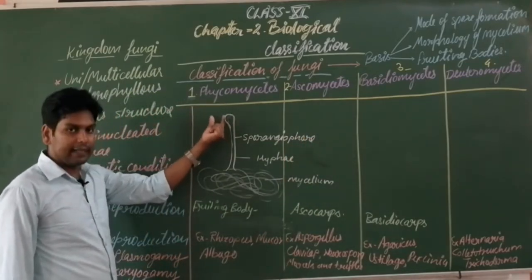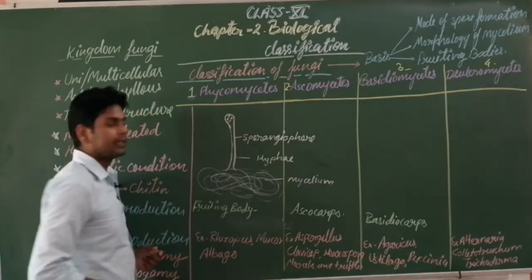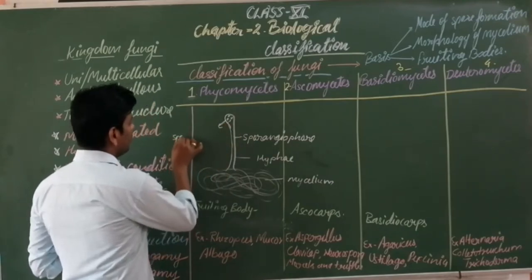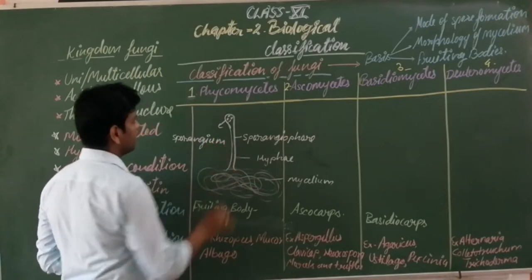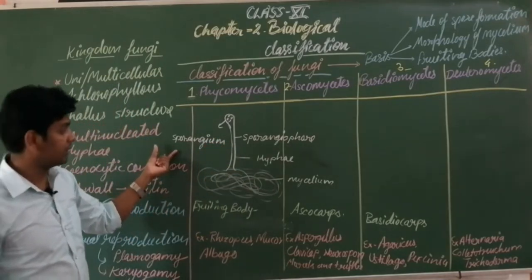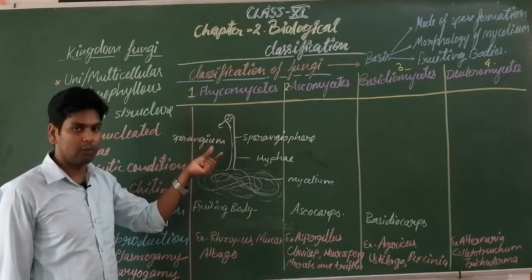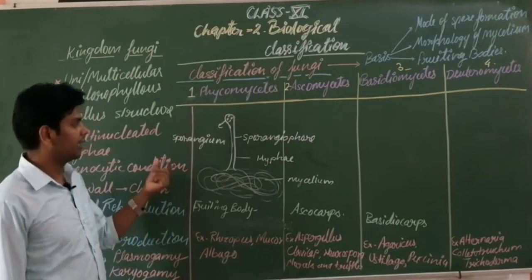The terminal end is swollen, and inside this swollen portion some spores are found. That is why it is known as the sporangium, because angium means a sac-like structure or empty place where spores are found. That is why it is known as the sporangium. Students, I think you are getting it.